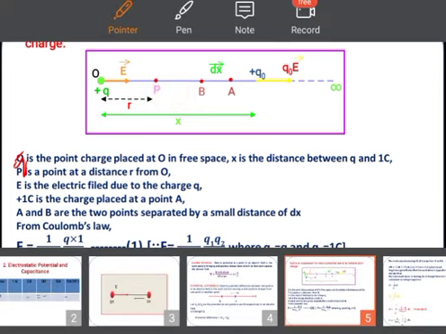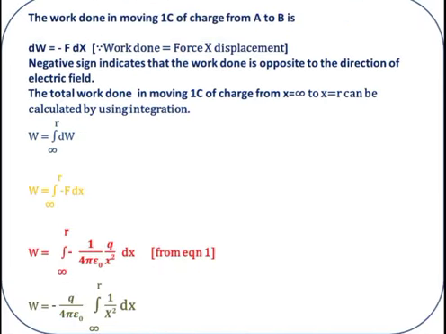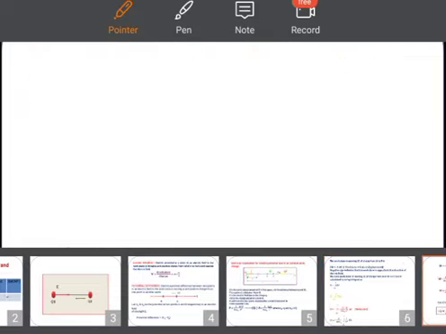That is the reason we integrate, and x is the variable. So it is the integration over 1 by x square, limits from infinity to R. In the next step, W is equal to minus q divided by 4 pi epsilon naught.